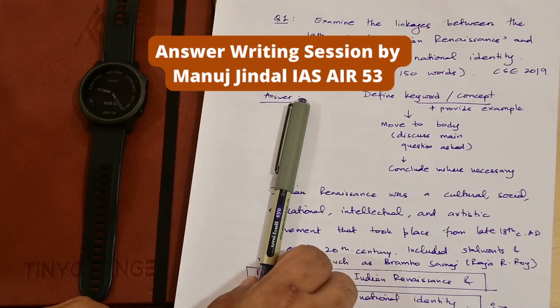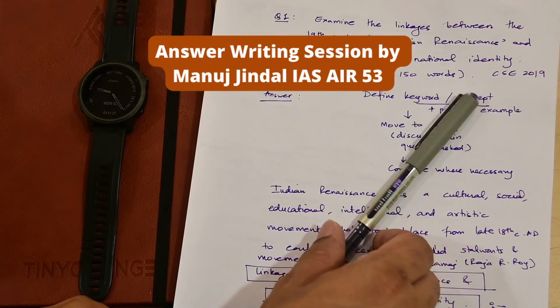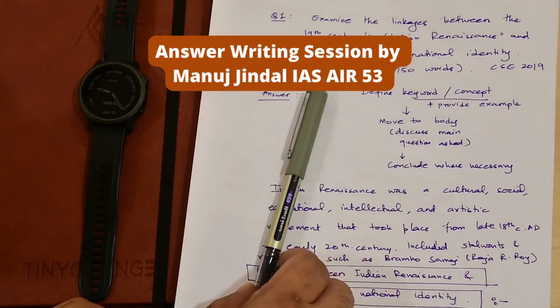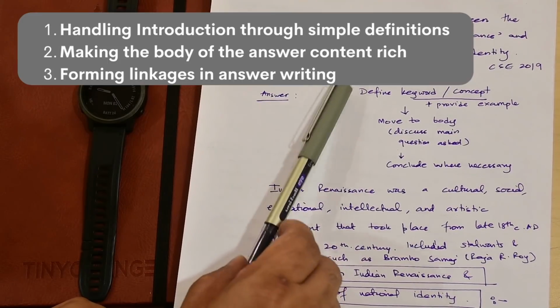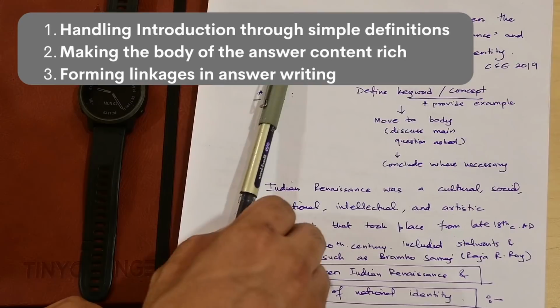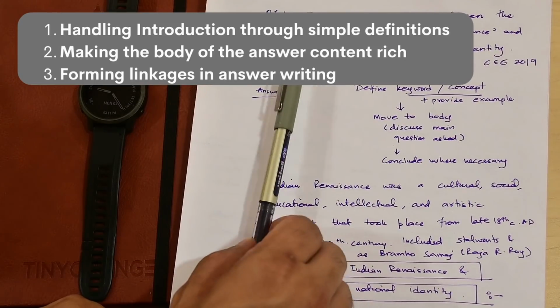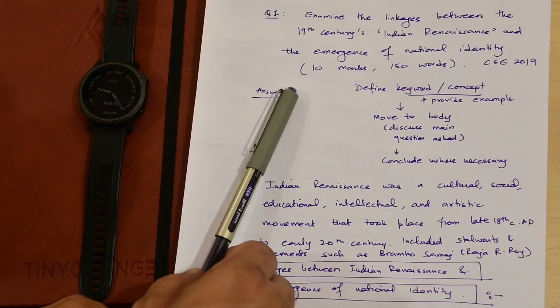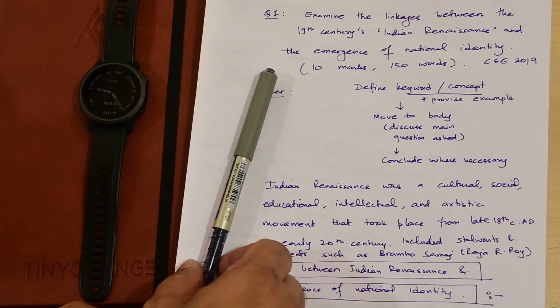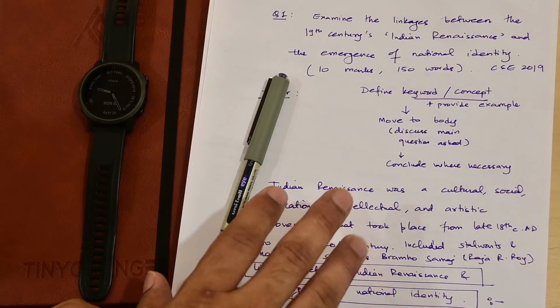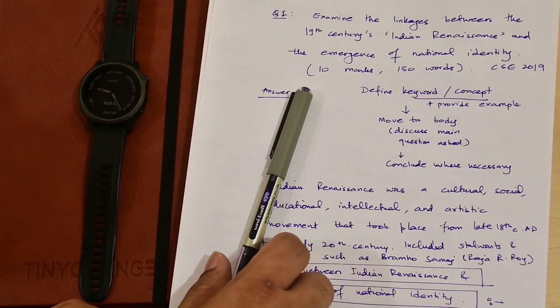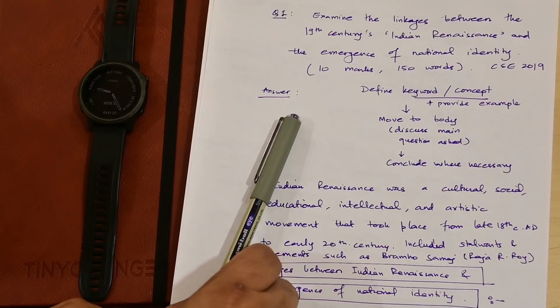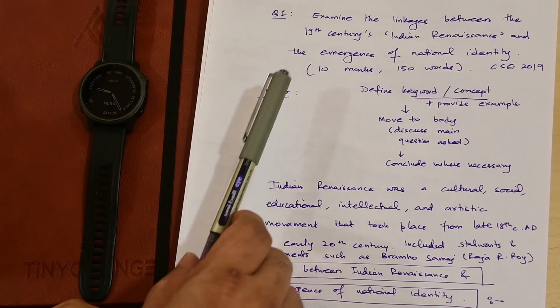So today we are going to go ahead and discuss this question that came in the 2019 UPSC paper. And through this question, I will show you how to form linkages with various topics or various concepts that are actually mentioned in the question, and how to start handling a particular question that otherwise you might have a little bit of difficulty in. I have often seen aspirants making a lot of mistakes in these kinds of questions. So let's discuss what can take your answer from an average answer to a great answer.